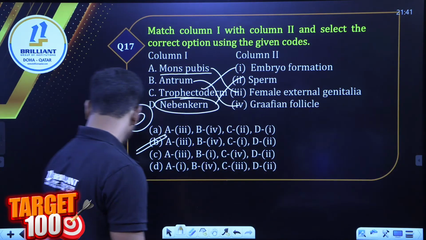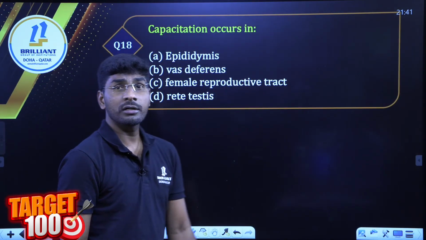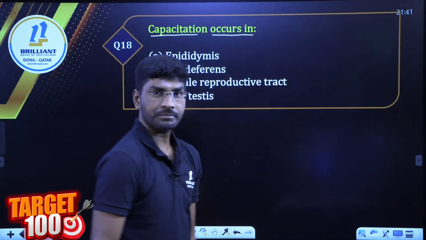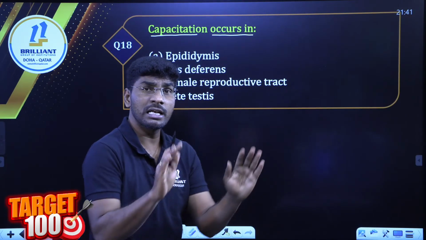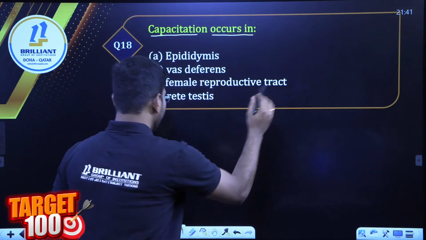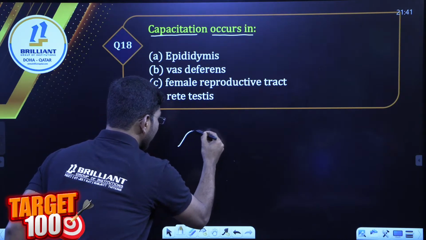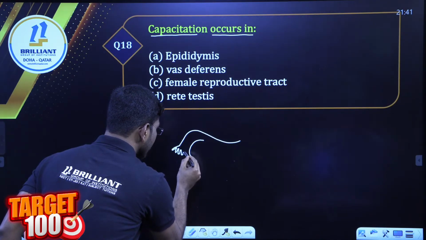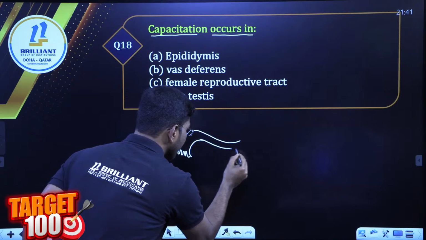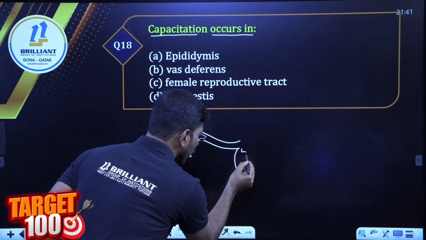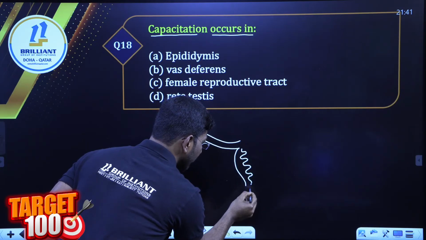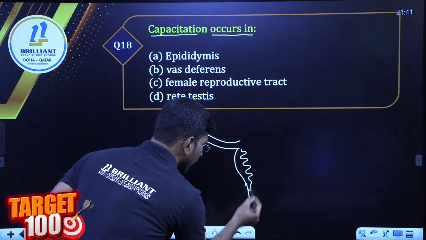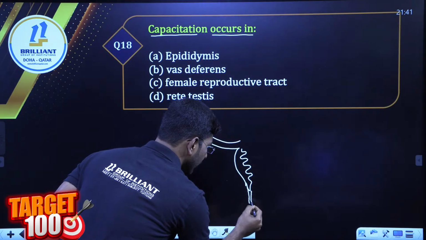Fine. Next question, look at the question carefully. Capacitation occurs in... what is this capacitation? Listen to me very carefully. This is the female genital tract, the fallopian tube. These finger-like projections are called fimbriae. Then the fallopian tube, the uterus, and here the endometrium. And this structure is the vaginal canal.